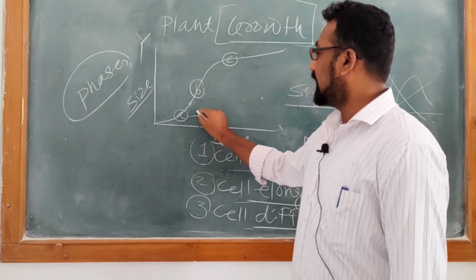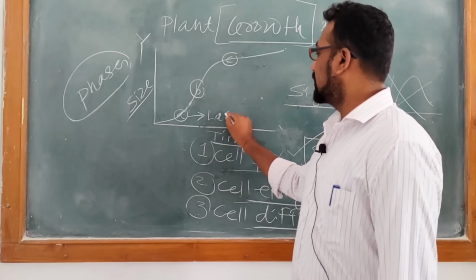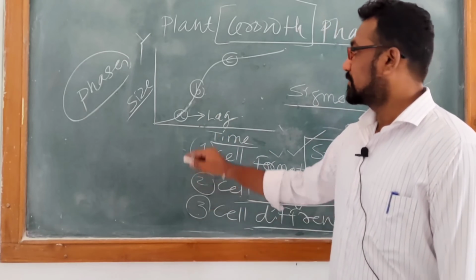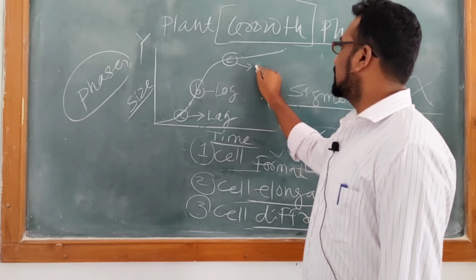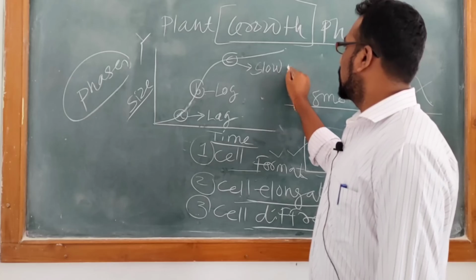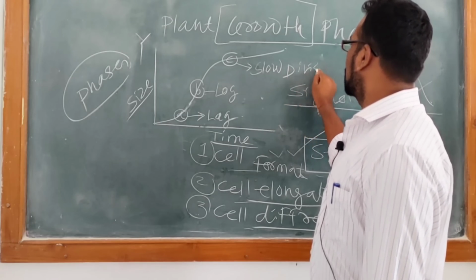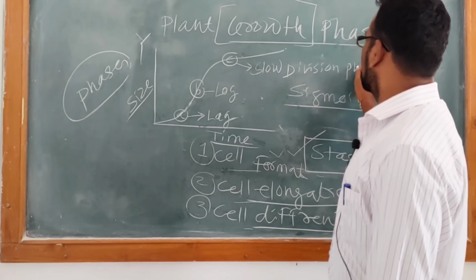These phases include A as the lag phase, B as the log phase, and C as the slow division phase.